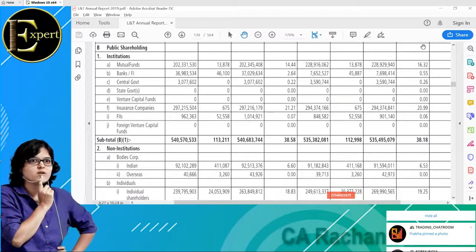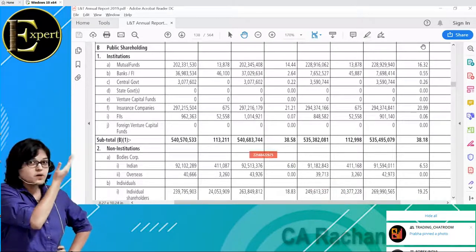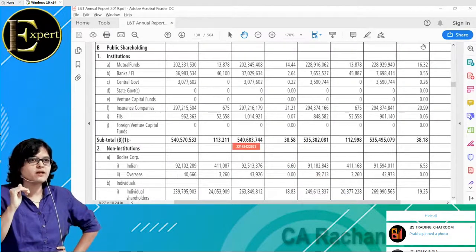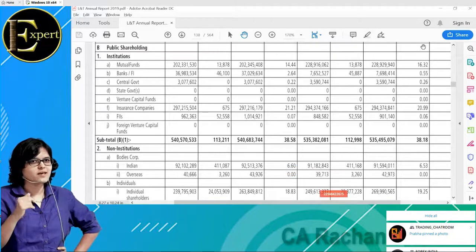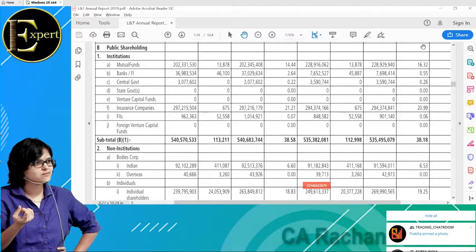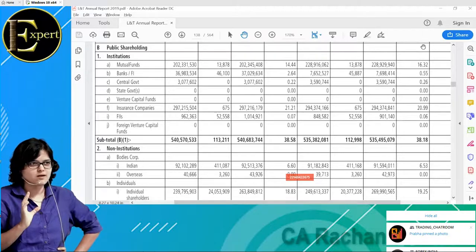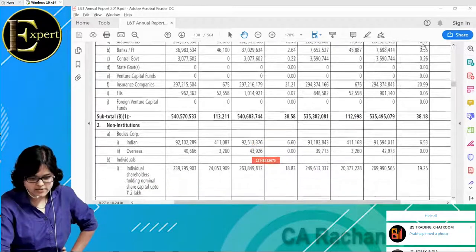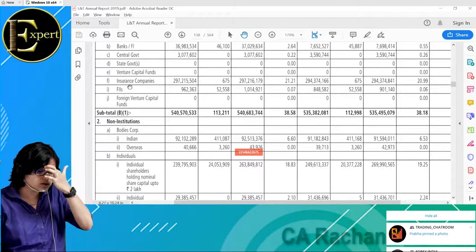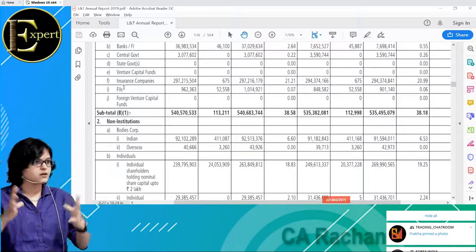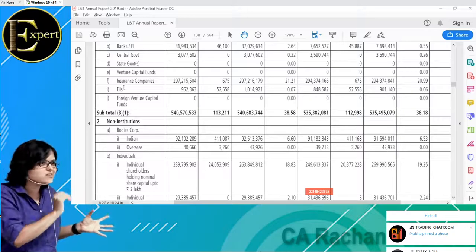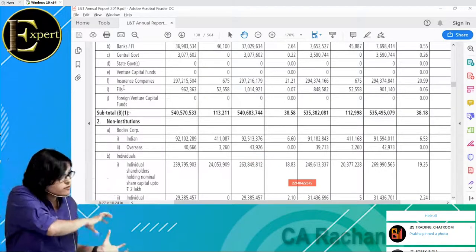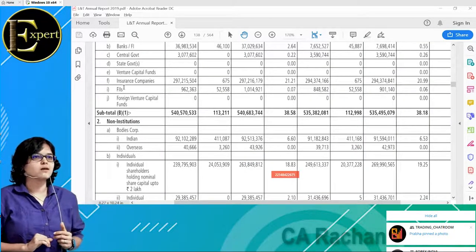Insurance companies, I have no idea, but insurance people might have some knowledge. If they have chosen L&T, ideally I could also choose L&T. Are you getting the thought process? Yes. So two big names were insurance companies and mutual funds, and maybe that is the reason why you can see a big amount of individual investors also investing in L&T.